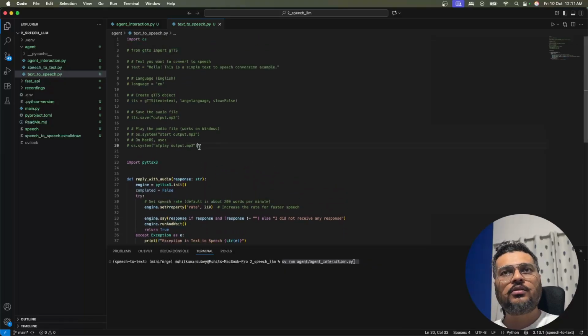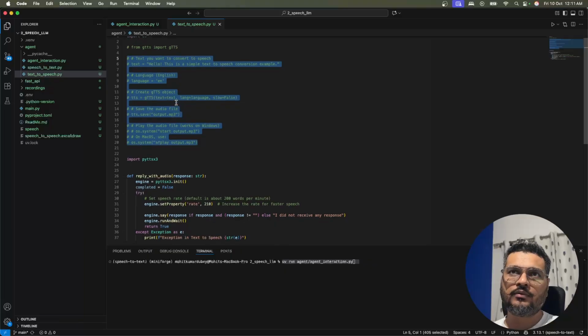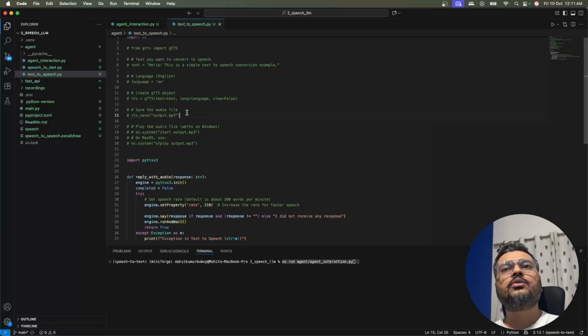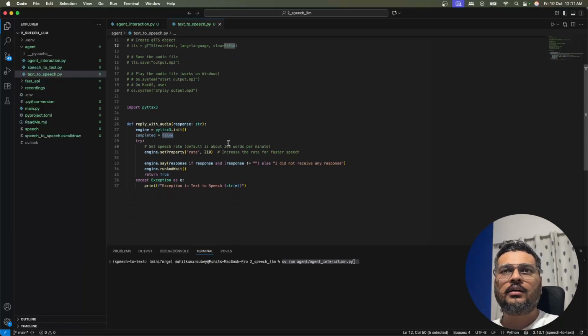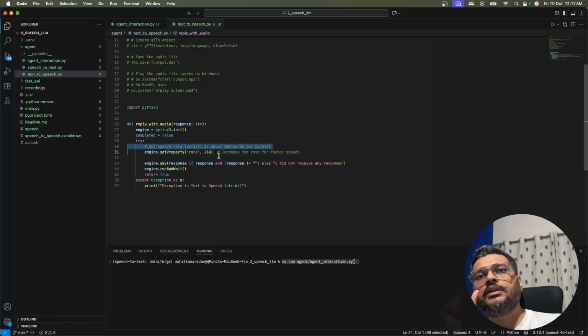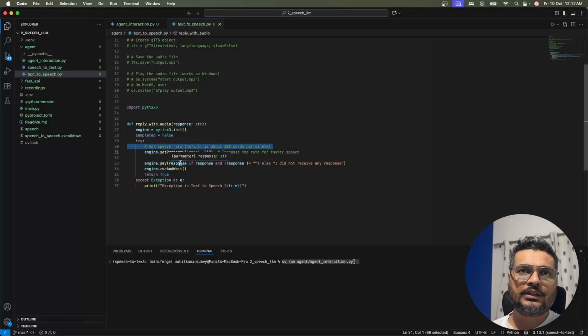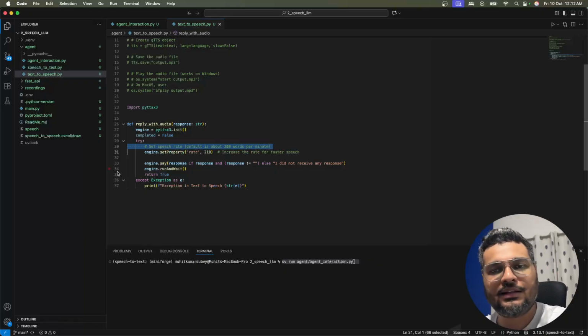So this is also a working solution, and if you want, you can use this as well. Here the only thing is you cannot control the speed. We have only two values for the speed, whether it will be slow or fast. Rather, in the solution that I am actually using, I can control the speed from my side. 200 is the normal speed, and the more you increase it, the slightly faster it will speak for you. So I have kept the rate at 210, and then I started running this particular thing. This is how it was working.